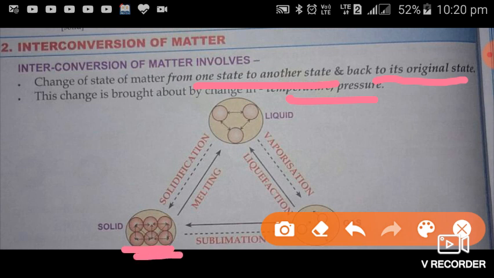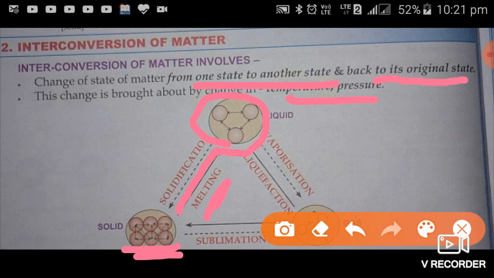And solid on heating, when we provide heat, that heat will be taken by molecules, and due to that heat the intermolecular forces break down, due to which the molecules become free. And when the intermolecular spaces increase and the force between them decreases, then such type of substance will be known as liquid. The conversion of solid to liquid on heating is known as melting. The process in which solid on heating changes into liquid is known as melting.